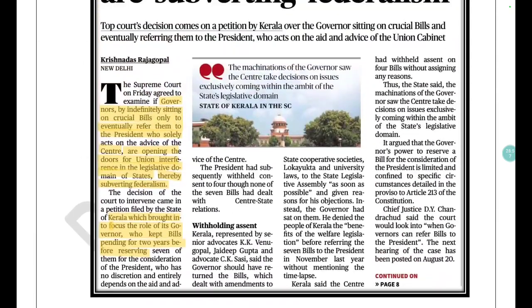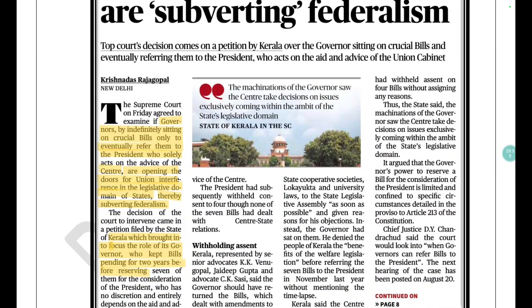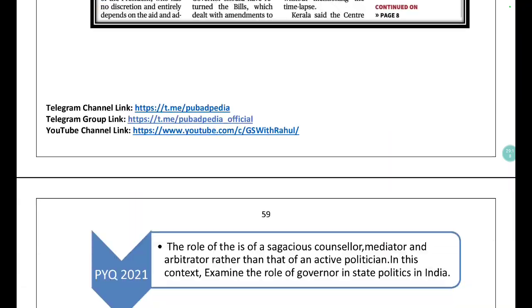I used to give articles on this governor's fight and that governor's fight, and in the end you find the question in the mock as well as in your original UPSC mains paper. In your interview also this is going to be an important thing. So just go through the various articles that are there.